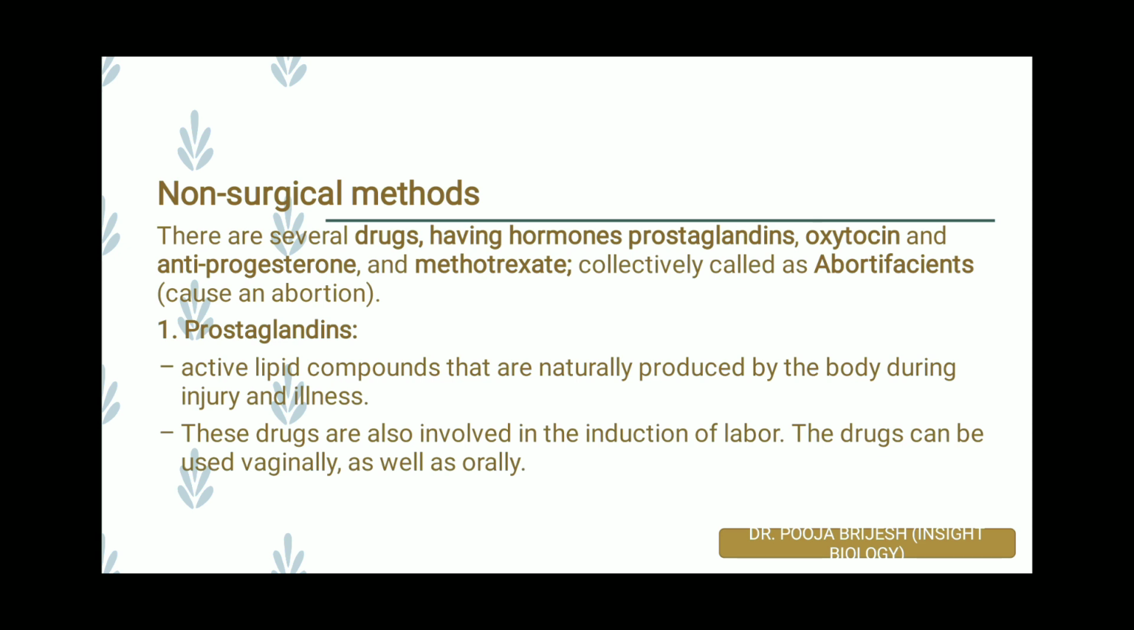Now, first we will describe prostaglandins. Prostaglandins are physiologically active lipid compounds that are naturally produced by the body during injury or illness. They are also involved in the induction of labor. These drugs can be used vaginally as well as orally for the abortion process. Now, the next is oxytocin.